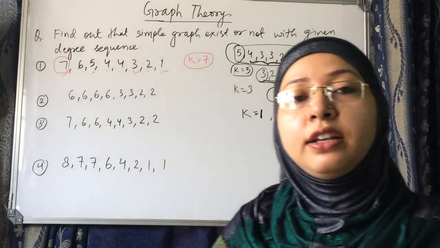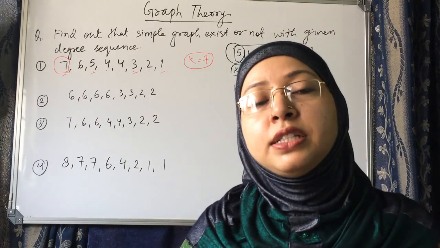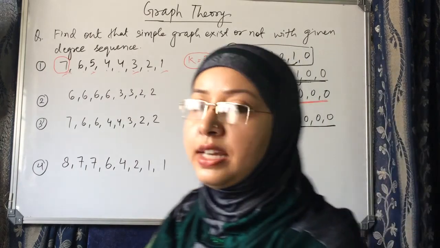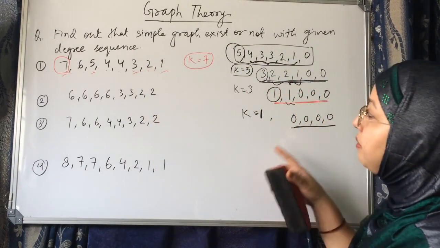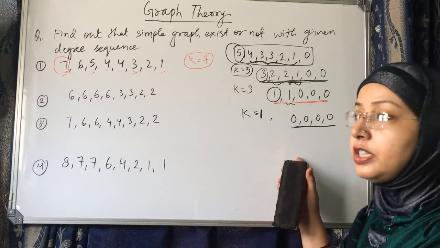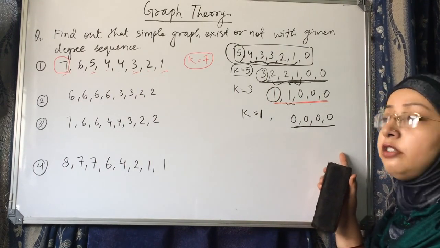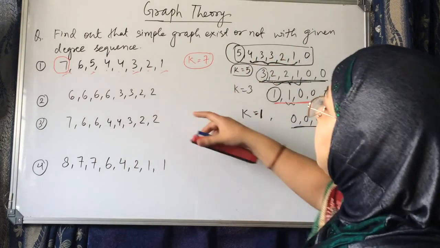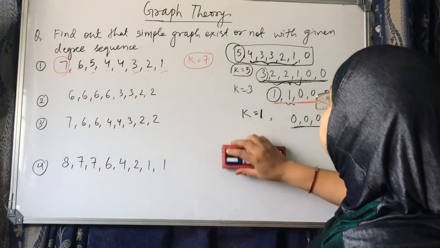When we get all the degrees 0, it means the simple graph exists. So for the first case, note it down. Pause the video and note it down, and after that I am erasing this and solving the next problem.